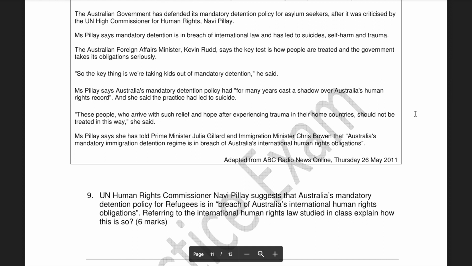Finally, the bigger mark question, the 6th marker, looks at this mandatory detention policy and how it could be a breach of our international human rights obligations. So you would have to look at the international human rights law that we discussed around human rights, and how people have the right to be free from detention and free from harm, and look at, in this particular case study, how those connect in there. You would definitely need to reference this case study. I would be expecting that you quote it and then use it to explain how we are breaching our human rights obligations under the UN Declaration of Human Rights.